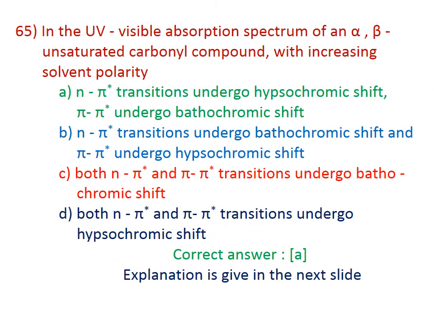Question number 65. In the UV visible absorption spectrum of an alpha beta unsaturated carbonyl compound, with increasing solvent polarity, A, n to pi star transition undergoes hypsochromic shift and pi to pi star transition undergoes bathochromic shift. The correct answer is A. n to pi star transition undergoes hypsochromic shift and pi to pi star transition undergoes bathochromic shift.